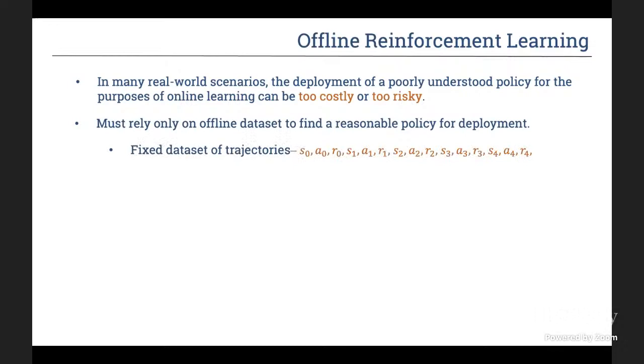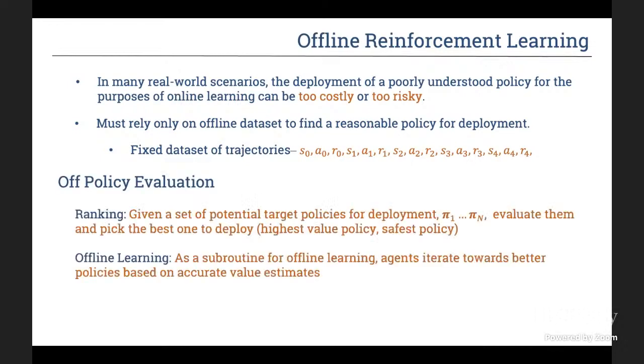And so say that we have a fixed data set of trajectories collected by some behavioral policy, S naught, A, R, that is not coming from the policy that you're actually interested in understanding. So there is a distribution shift between the two data sets. And we also want to look at the problem of off-policy evaluation, which arises in two main contexts.